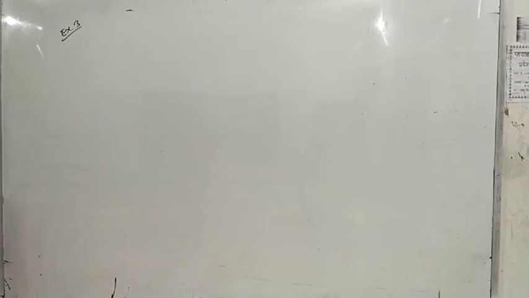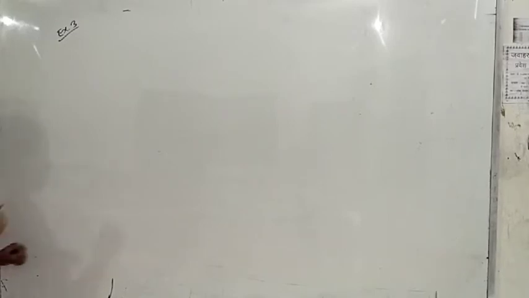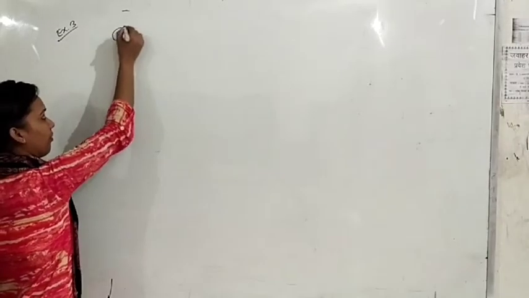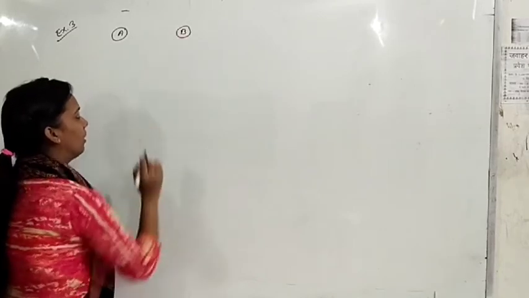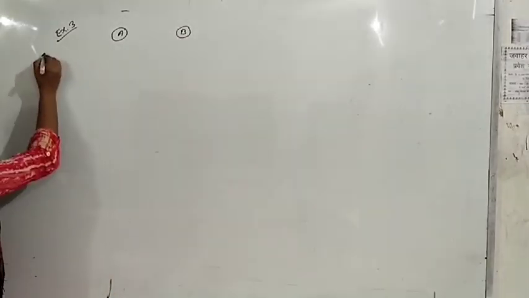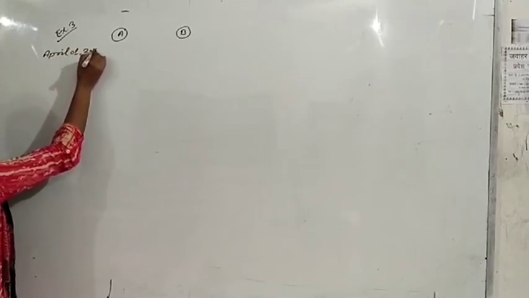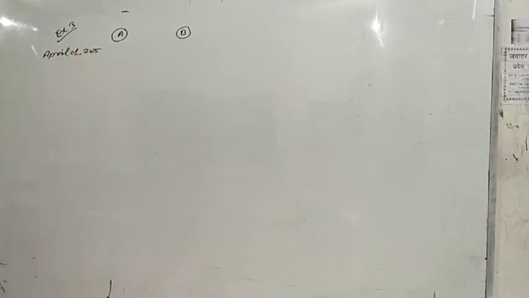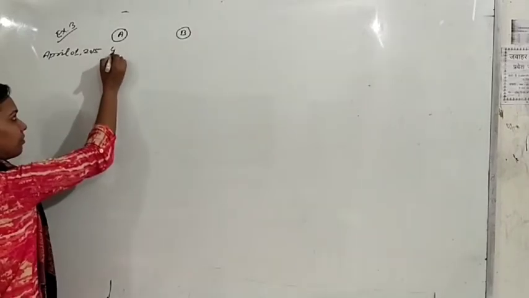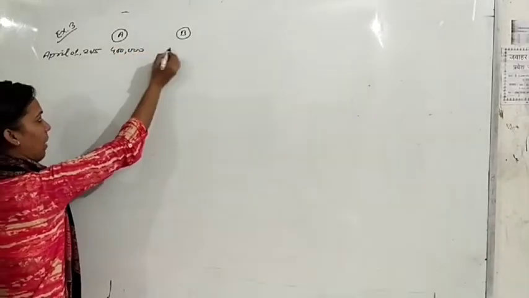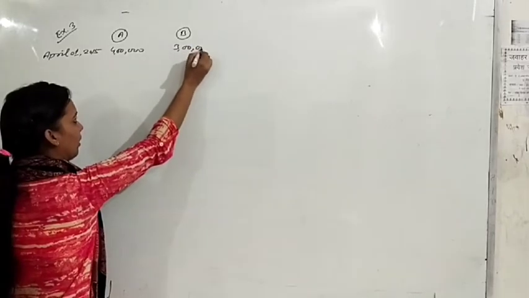So what is example number 3? A and B are partners in a firm. Their capital accounts showed the balance on 1st April 2015 as 4 lakh and 3 lakh respectively. You have two partners in the question, A and B, and you have their opening capital on April 1st 2015: 4 lakh and 3 lakh.